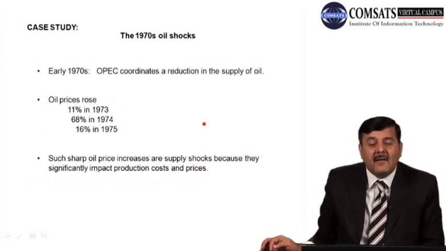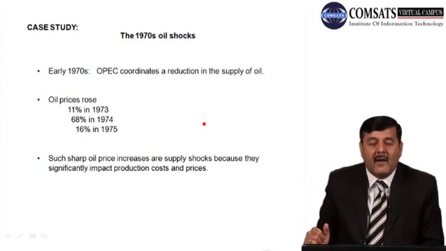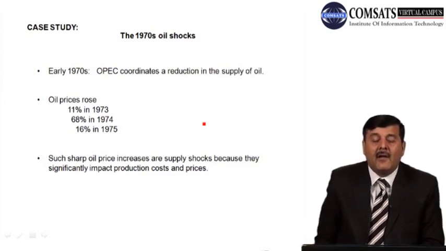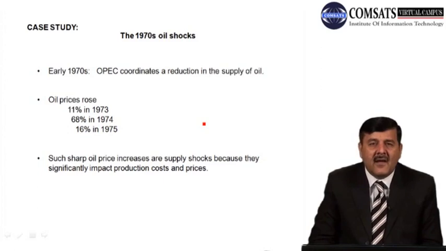In 1970 there were oil shocks. If you remember, 1970s का जो पीरियड था उसमें different किस्म के oil shocks आए. In the early 1970s OPEC coordinated with each other and tried to reduce the supply of oil. So what happened at that time? जितने भी पेट्रोलियम ऑयल प्रोड्यूसिंग एक्सपोर्टिंग कंट्रीज थे, they came together, sat together and decided to reduce the supply of oil in the world market. क्या हुआ उससे?